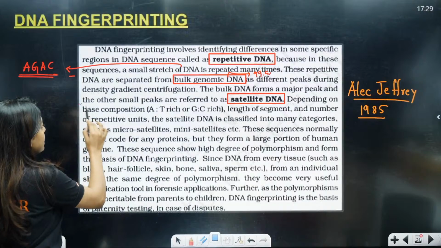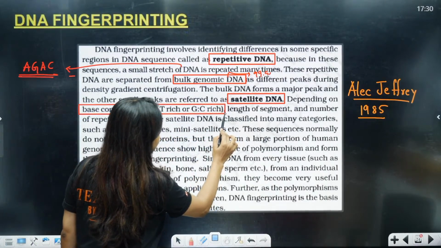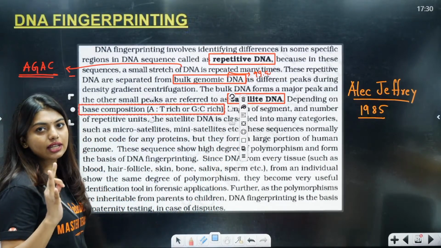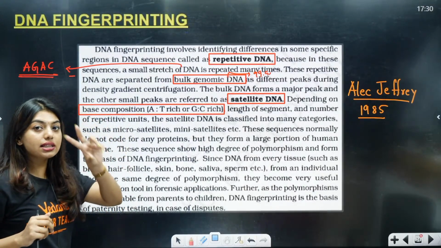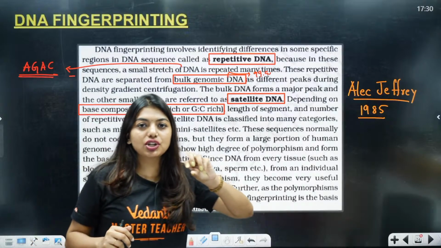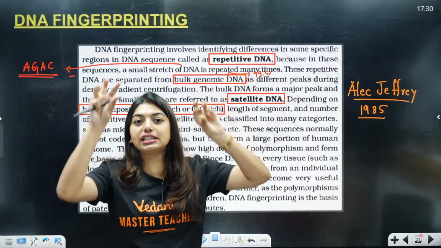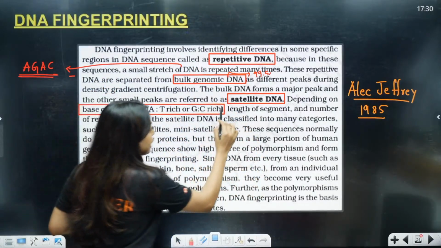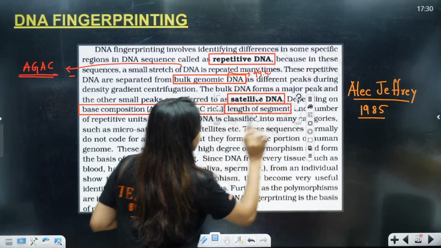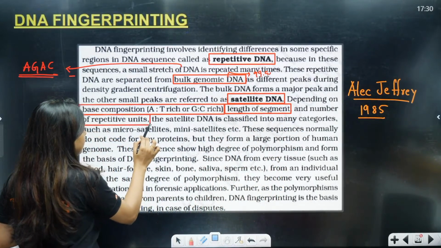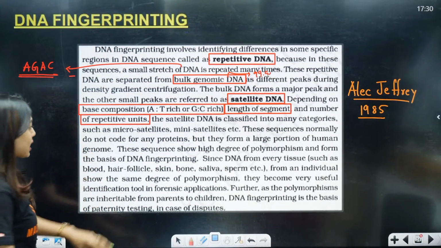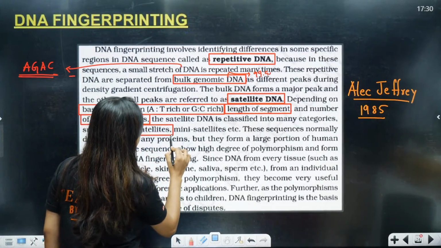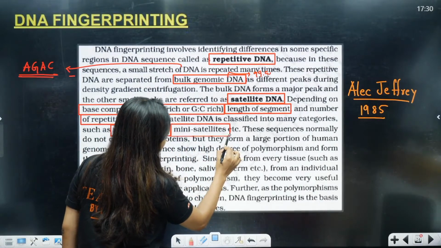Depending on three things, we can categorize the satellite DNA. First is the base composition, whether it has an AT rich region or a GC rich region. Second is the length of the segment. And the third is the number of repetitive units. Now, the satellite DNA is classified into two major categories, which are called microsatellite and minisatellite.